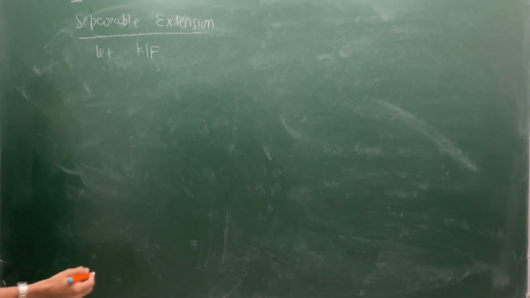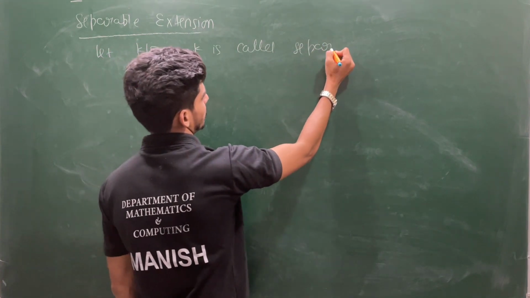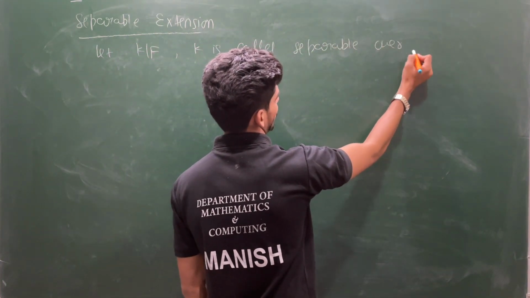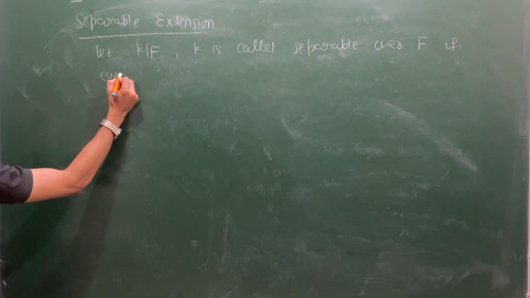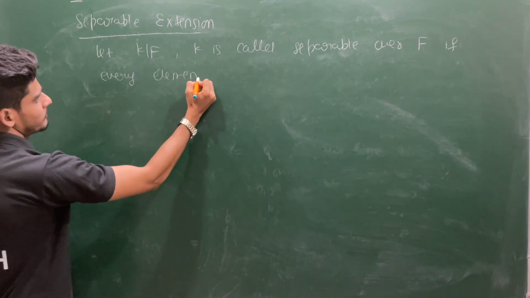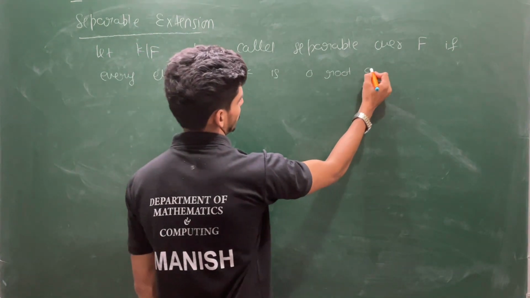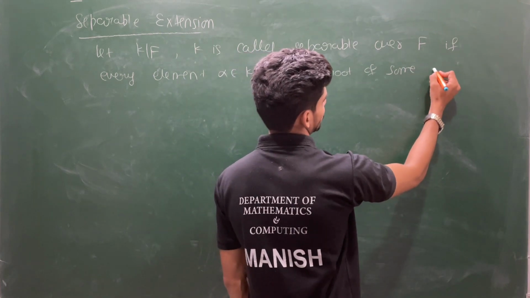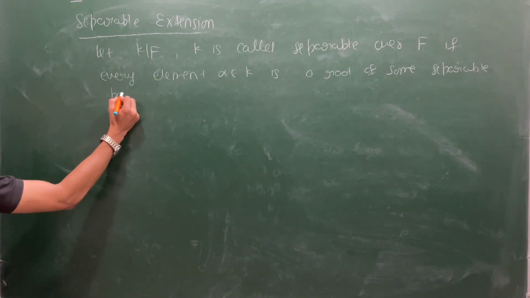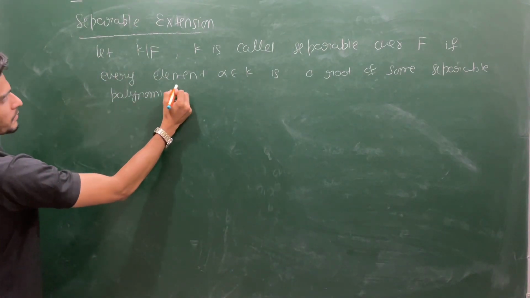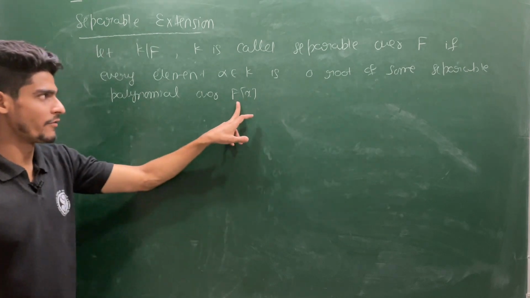Let K be an extension of a field F. K is called separable over F if every element alpha belonging to K is a root of some separable polynomial over F. That means that polynomial is defined over F.